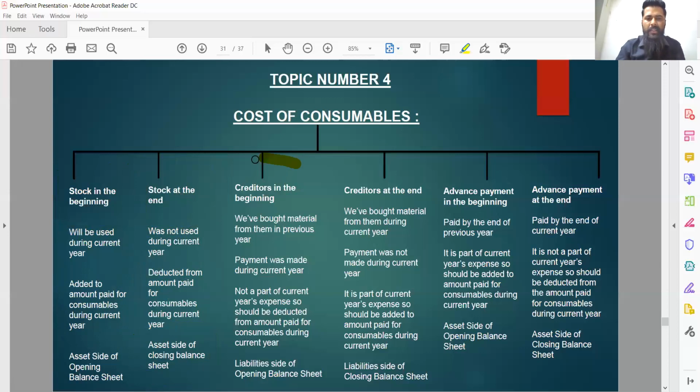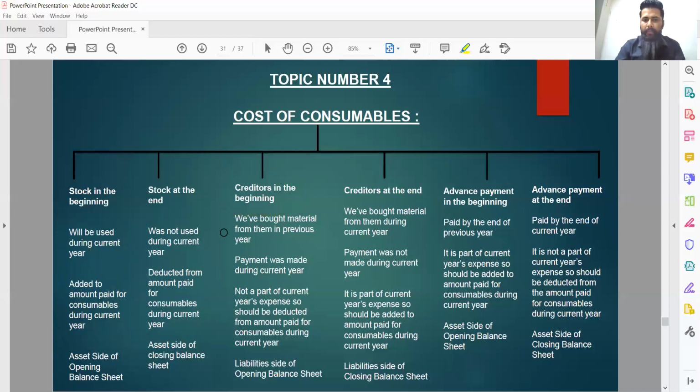Let's move to the third adjustment, that is creditors in the beginning. Let's first understand the meaning of creditors in the beginning. Creditors in the beginning means what? We purchased consumables in previous year from a supplier, but we have not yet made the payment for those consumables to the supplier. I purchased medicines from Mr. A in previous year, but I have not yet made the payments of those medicines to Mr. A in previous year, is basically creditors in the beginning.